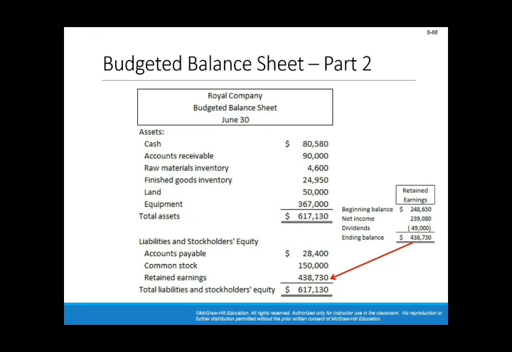So again, this figure over here, the ending balance of retained earnings, is equal to the beginning plus net income minus dividends paid. This dividends paid is given in the cash budget. Okay? And the net income is from the budgeted net income.